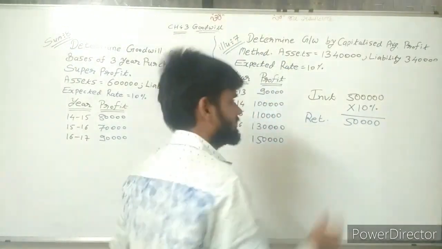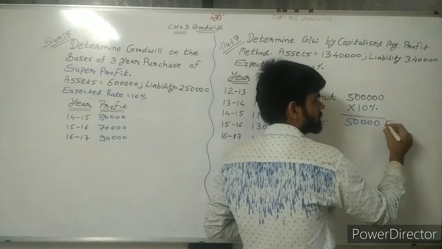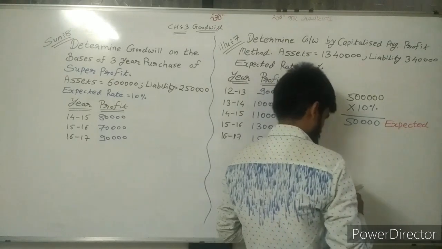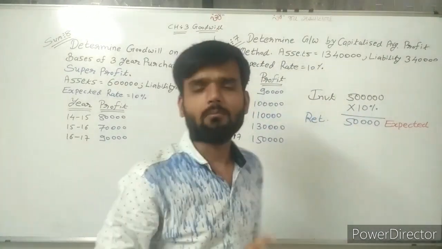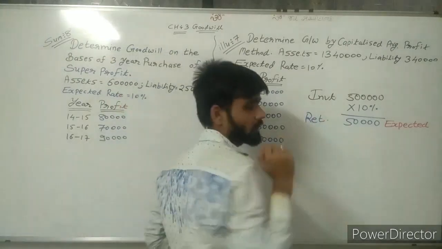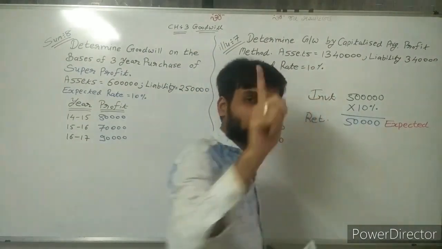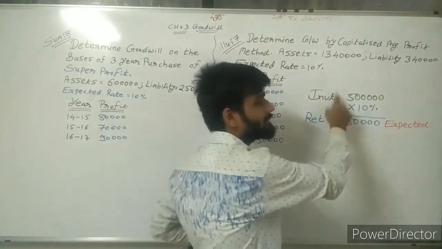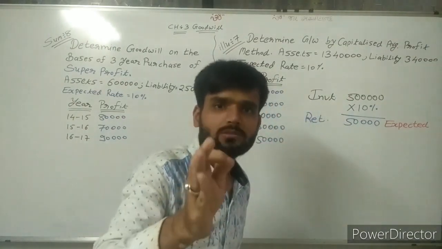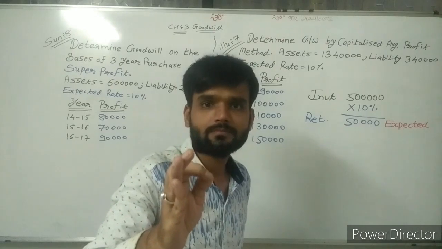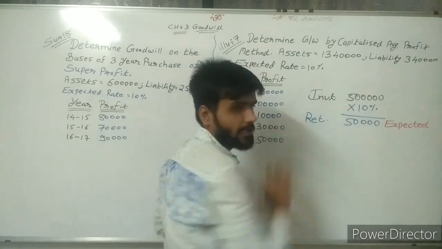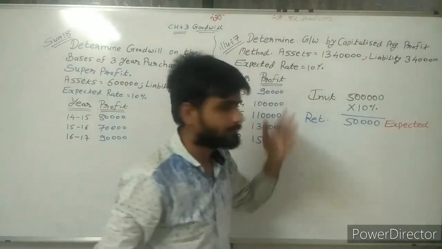Can we say this 50,000 is the expected return? This 50,000 is my expected return. I am expecting 50,000. Why 50,000 rupees? Because the investment amount is 5 lakh rupees. Suppose the investment amount is more, 10 lakh rupees. Then 10% of that, 1 lakh rupees, is your expectation. So here we are calculating with 5 lakh.